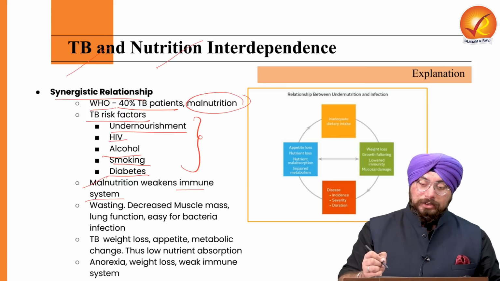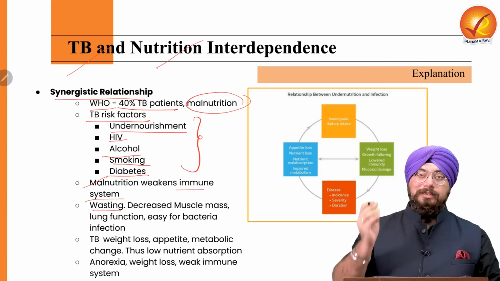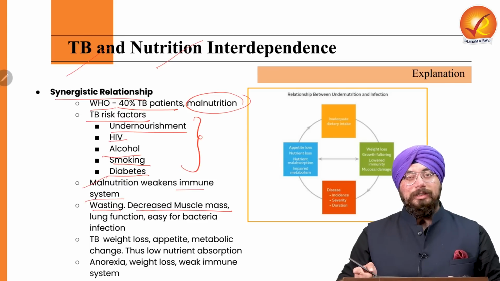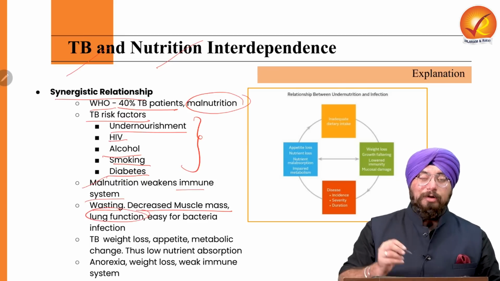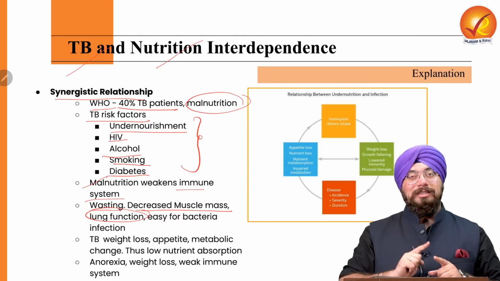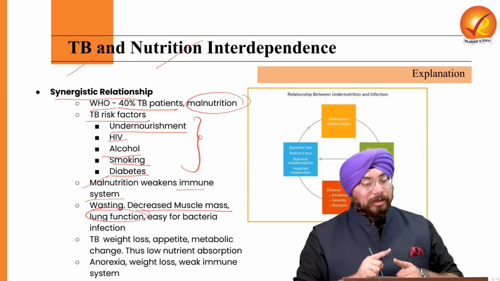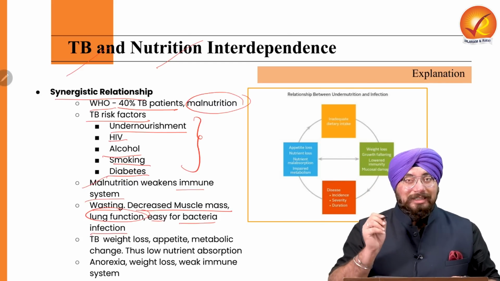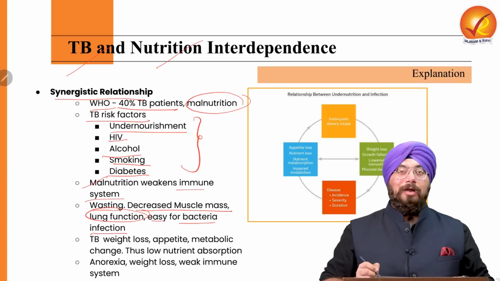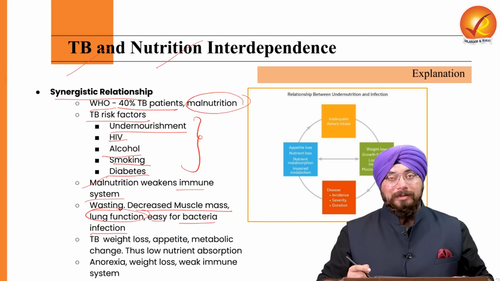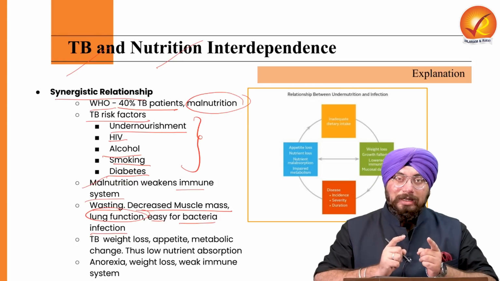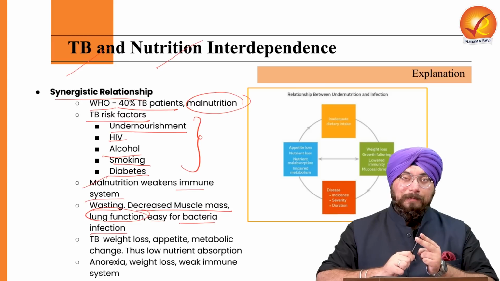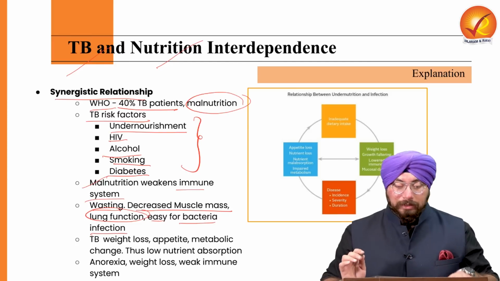Now, malnutrition also leads to wasting. It also leads to stunting. It also decreases our muscle mass, because of which it also affects our lung functioning, right? And if it is affecting our lung functioning, it is making our lungs weak. It can be easier for the bacterial infection related to tuberculosis to enter into our lungs and affect them. So again, there is a very high correlation between a malnourished person and the incidence of tuberculosis, which is why we need to ensure proper nourishment.